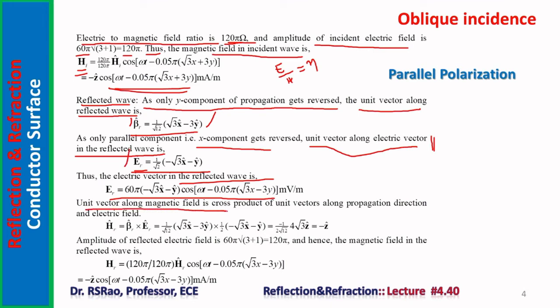The unit vector along the magnetic field is the cross product of the unit vectors along the propagation direction and the electric field. So HR cap is BR cap cross ER cap. So you have minus z cap. The amplitude of the reflected electric field is 60 pi square root of 3 plus 1, 125, and hence the magnetic field in the reflected wave is HR. See, EI by HI is eta. Similarly, ER by HR is also eta. Eta is 125 because both the waves are in the same medium. So eta pertains to the medium, and it remains the same, 125. Here also the ratio is the same.